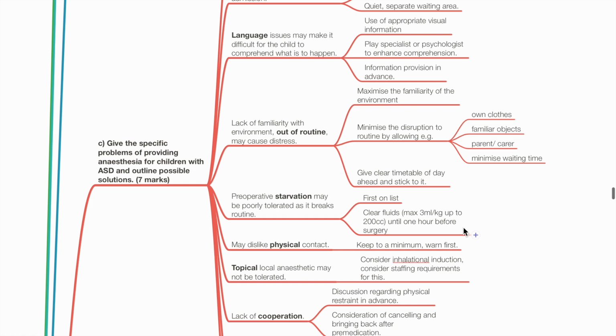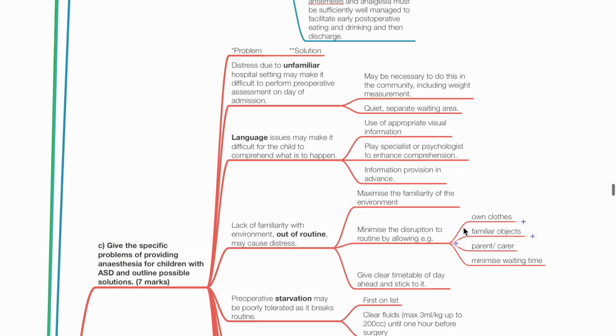C. List the specific problems of providing anesthesia for children with autism and outline possible solutions. Distress due to unfamiliar hospital setting may make it difficult to perform pre-op assessment on day of admission. It may be necessary to do this in the community, including weight measurement. Provide quiet and separate waiting area. Second problem, language issues may make it difficult for the child to comprehend what is to happen. Use appropriate visual information. Play specialists or psychologists to enhance comprehension.